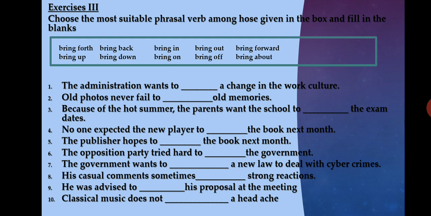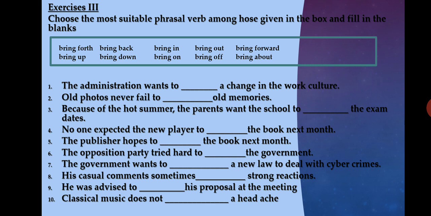So here we have exercise 3. Choose the most suitable phrasal verb from among those given in the box and fill in the blanks. So in the box you have given the same phrasal verbs that we have discussed in the previous slide, that is bring forth, bring up, bring back, bring down, bring in, bring on, bring out, bring off, bring forward and bring about.